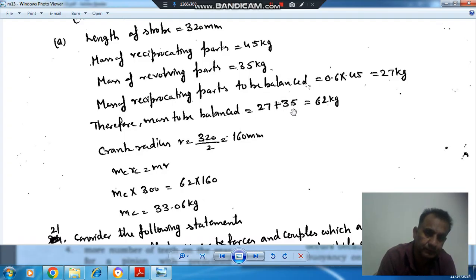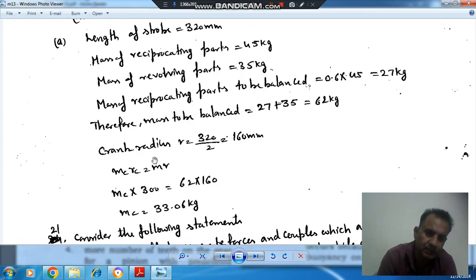Okay, so now we have to balance this mass, and this mass, revolving part as well as reciprocating mass, is assumed to be placed at crank radius. So crank radius is length of stroke by 2, so that is 160 mm. So now we have to balance the centrifugal force caused by this 62 kg mass. That will be equal to 62 omega square r. R is 160 mm.